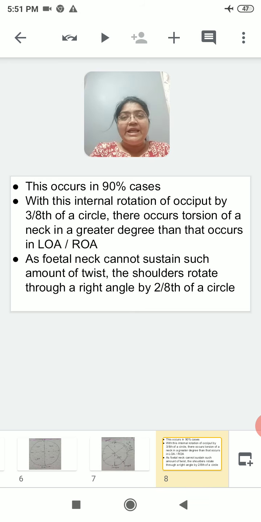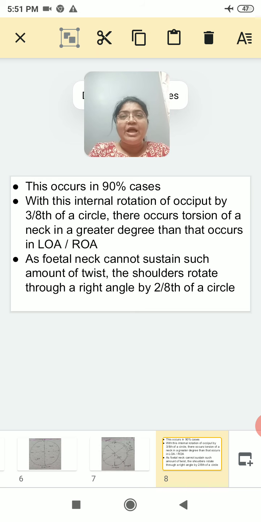But here, in place of 1/8 of circle rotation, occiput is rotating through 3/8 of a circle. It's a long rotation. So because of that, there is a big torsion of the neck. A big twist arises in the fetal neck. As fetal neck cannot sustain such a great twist, the shoulders rotate through a right angle by 2/8 of the circle.